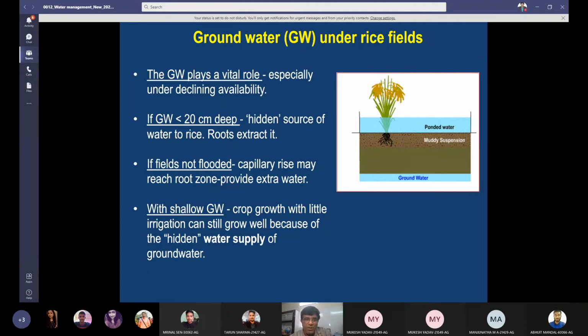So groundwater plays a vital role, especially under declining availability. If groundwater is less than 20 centimeter deep, then it is a hidden source of water to rice, roots can extract it. If fields are not flooded, capillary rise may reach the root zone and provide extra water. Capillary water contribution is there. With shallow groundwater, crops with little irrigation can still grow well because of the hidden water supply of groundwater. In some cases, it may be very, very useful.